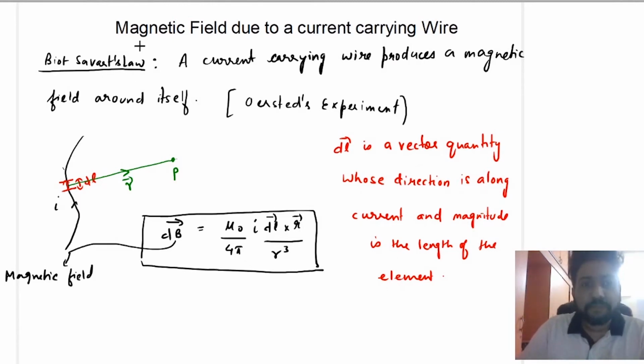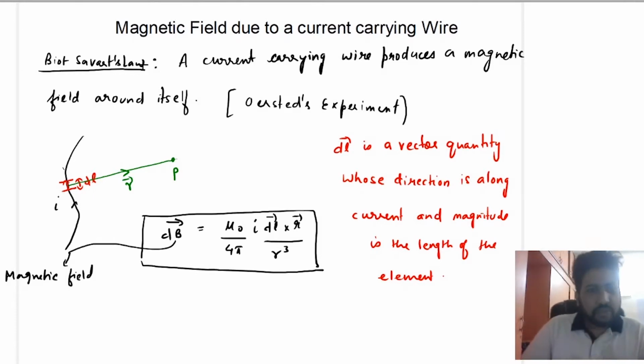Biot-Savart's law. In your class 10th, you have already studied that a current carrying wire produces a magnetic field around itself. And this experiment was done by Oersted. You have studied Oersted's experiment when you studied in class 10. And he demonstrated that a current carrying wire will produce a magnetic field around itself, that is, it will attract iron nails.